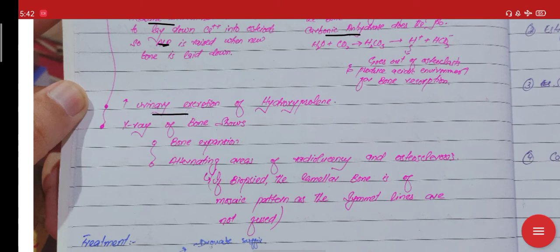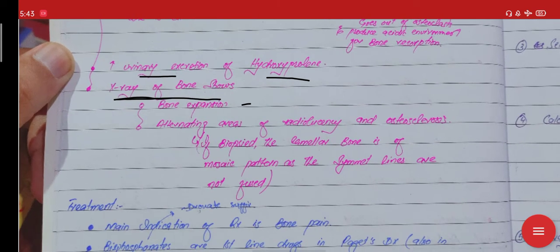There will be increased urinary excretion of hydroxyproline. Now you will come to the radiological investigation. When you do an X-ray, bone expansion will be seen, since the bone is increasing, and a large thick sclerotic bone will be formed. Moreover, there are alternating areas of radiolucency and osteosclerosis. Some areas are getting eaten up by the osteoclasts, so they will look a bit radiolucent, whereas the other areas will be thick formed bone, which gives the look of osteosclerosis.